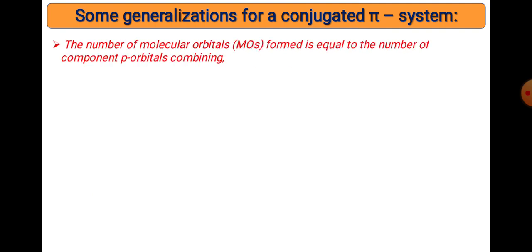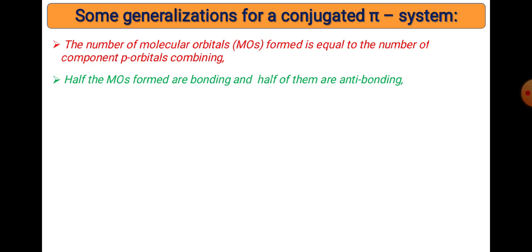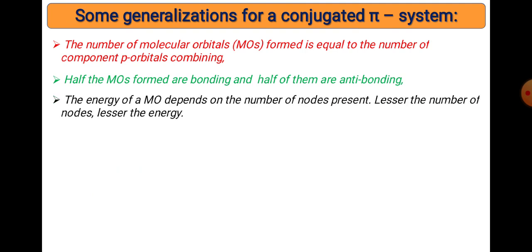Some generalization points you should keep in mind. First of all, the number of molecular orbitals formed must be equal to the number of p orbitals combined. Half of the MOs are bonding and half are anti-bonding. This is the rule of MO theory. The energy of an MO depends upon the number of nodes: the lesser the number of nodes, the lower the energy, going from 0 node, 1 node, 2 nodes, etc.